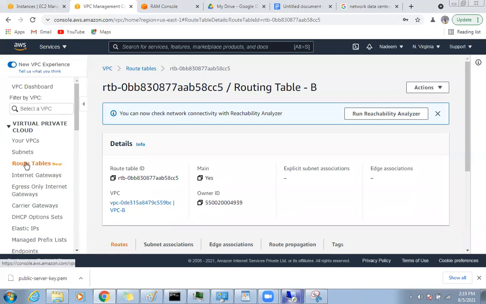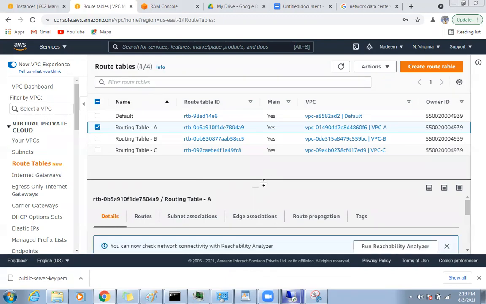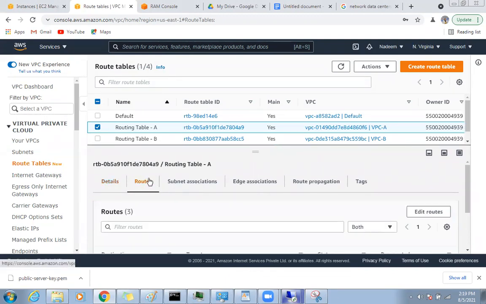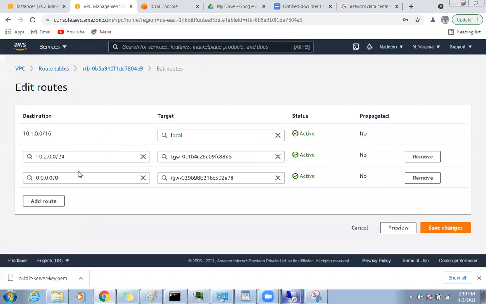So let's do one thing. Let's do all our routing here first. There is another option. From VPC A, if suppose you have 10 more VPCs, you need to add all the 10 routes statically one by one. Instead of that, I will say any 10.0.0.0 network, please take TGW. So I will save my routing table. Instead of calling each subnet, I am just calling a broader subnet.